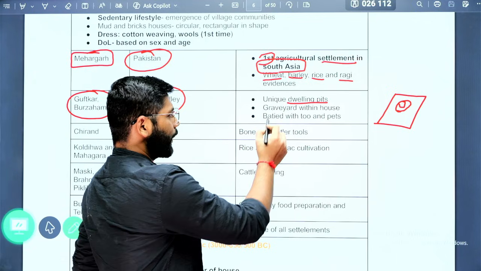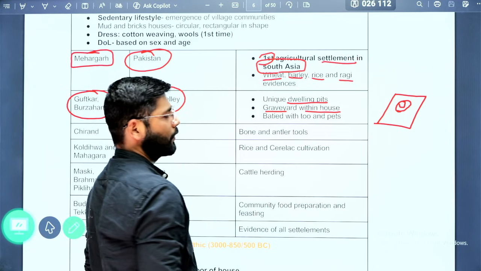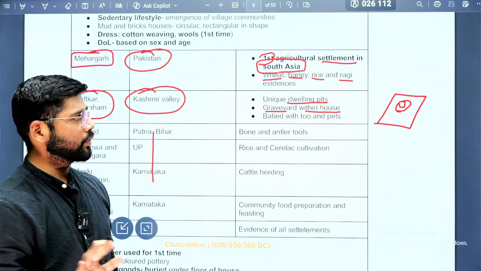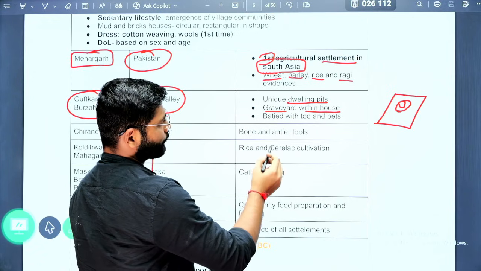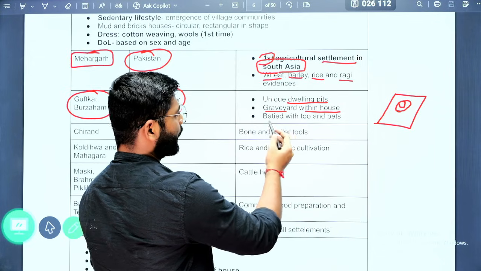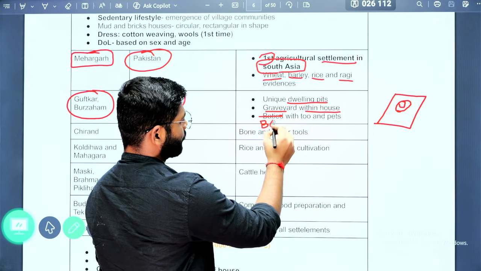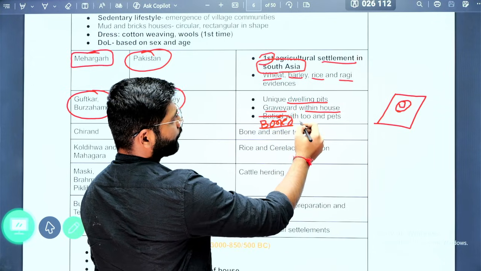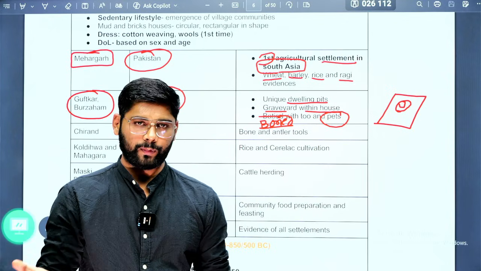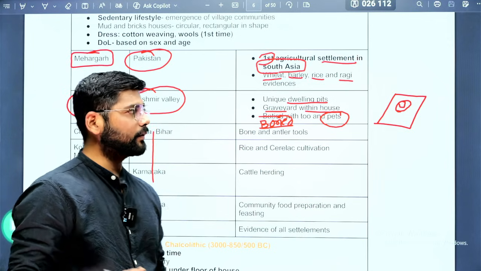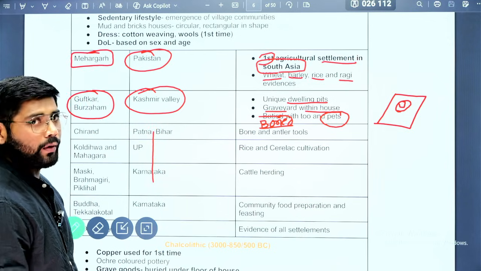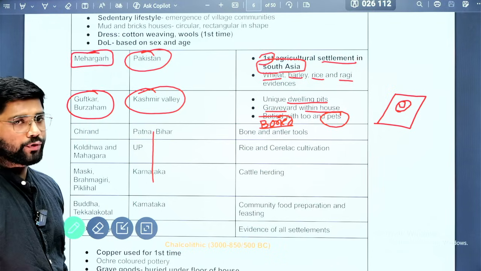Second thing, the graveyards were within the houses. The people who died were buried in their own house itself. So this is an important fact. Then again, they were buried with their pets, the beloved pets of the person who was dying, and these pets were buried with that person. These are the important things that we have seen at the Guptkar and Burzam site.